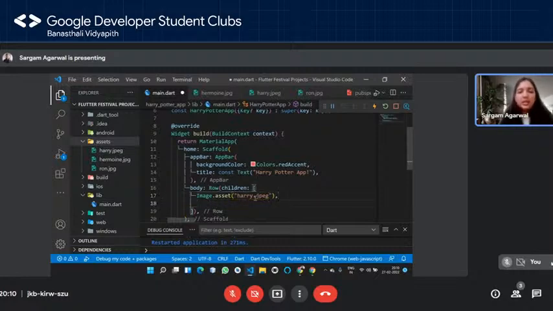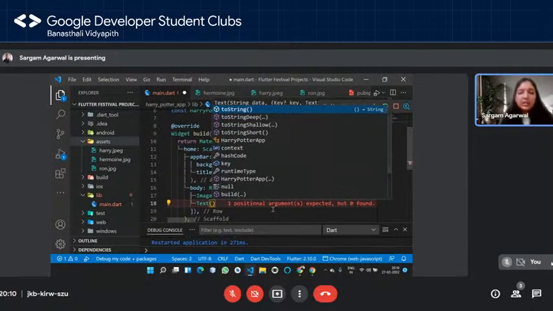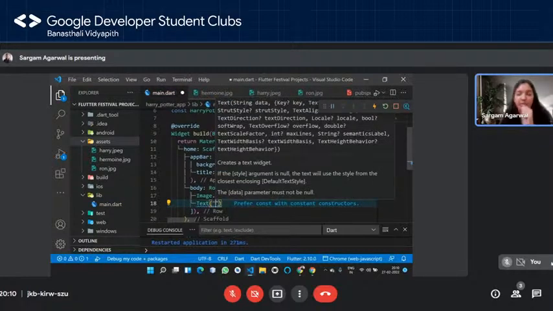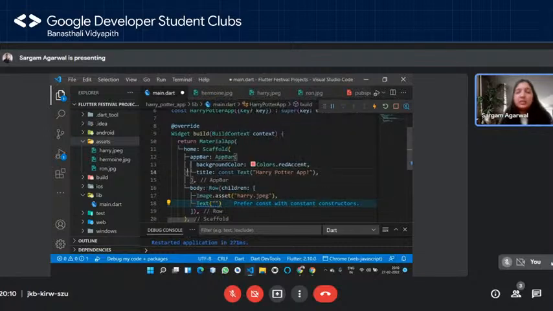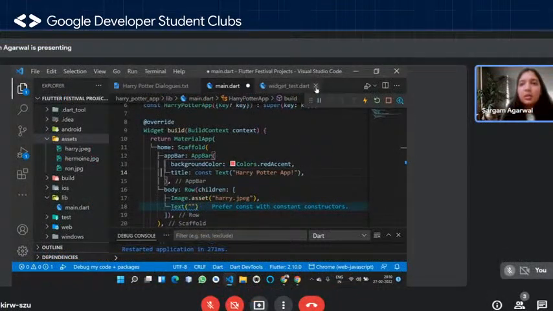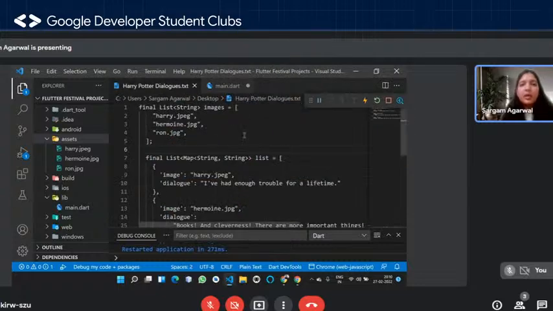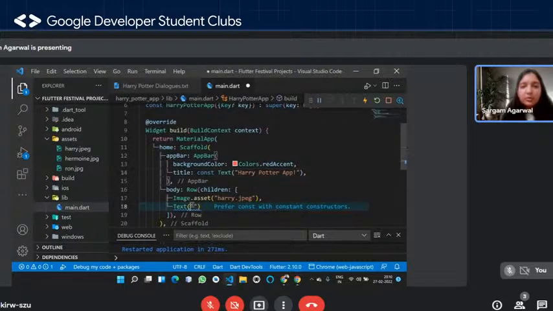Comma, and then again, after the image, I want to render my text. So in text, I'm going to type one of the most famous dialogues, right? So I'm just going to close these, and I'm going to go on my data file really quick, right? Okay, there we are. And I have the dialogue, and there we are, right? I hope you remember all this dialogue of Harry's, and I'm going to paste it over here, right?